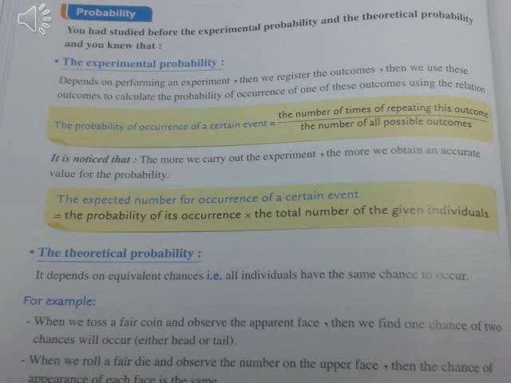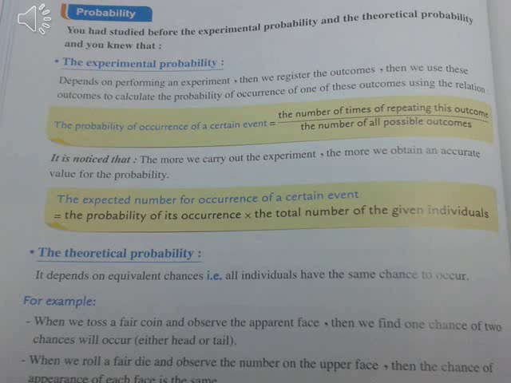The expected number for occurrence of a certain event equals the probability of its occurrence times the total number of the given individuals. The theoretical probability depends on equivalent chances. It implies all individuals have the same chance to occur.